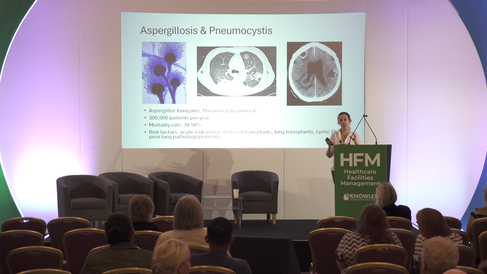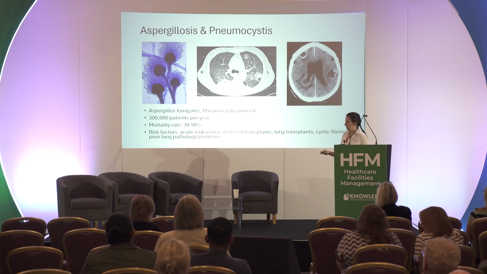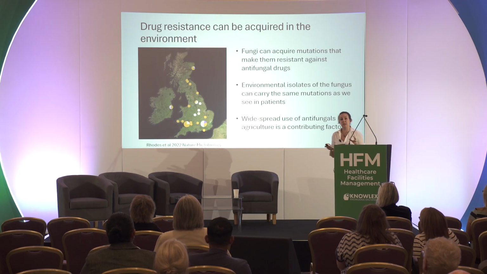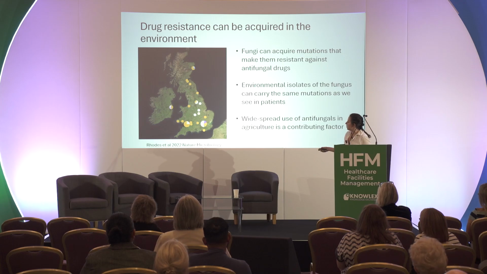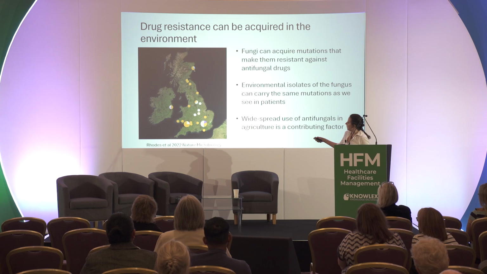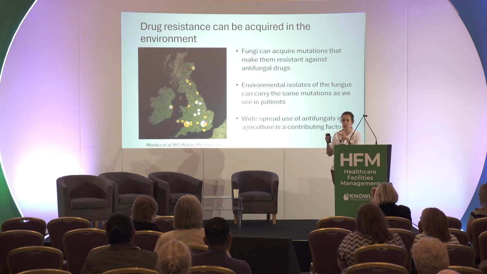Now, the important point I wanted to make with these particular types of infections is about drug resistance. Because we think the drug resistance in molds in particular is being acquired in the environment, not in healthcare settings. So this is a study done just a few years ago now, looking at isolates in the UK. And what the pie charts are showing you, what the colours mean, are different mutations that confer resistance to a different type of antifungal drug.